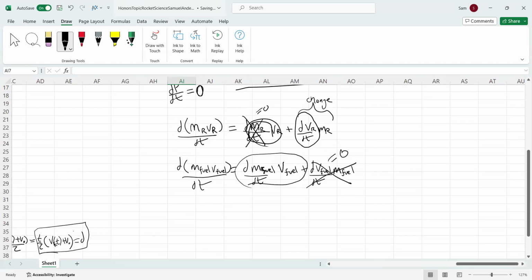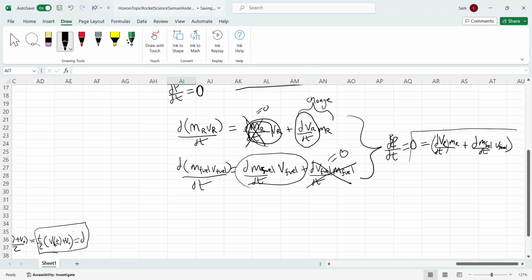And so we obtain overall, both of these added together, that the change of the sum of the momenta is going to be 0. And that's going to be equal to dVr/dt times mr plus dm fuel/dt times the velocity of the fuel.